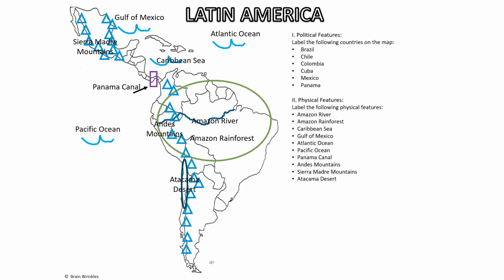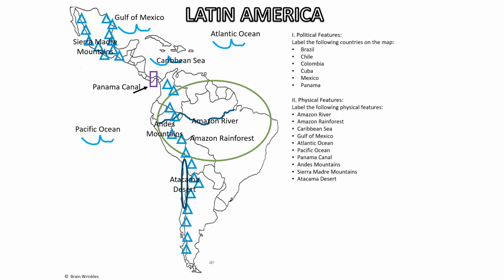Now, when it comes to physical features, we've got the Sierra Madre Mountains, which we're going to talk about in the next slide, why that is one of the causes of air pollution. We've got the Gulf of Mexico right there. Of course, we've got the Caribbean Sea south of the Gulf of Mexico. I don't know how many times I need to teach Atlantic and Pacific Ocean. Again, East Coast, Atlantic Ocean. The other side, Pacific Ocean, the West Coast.